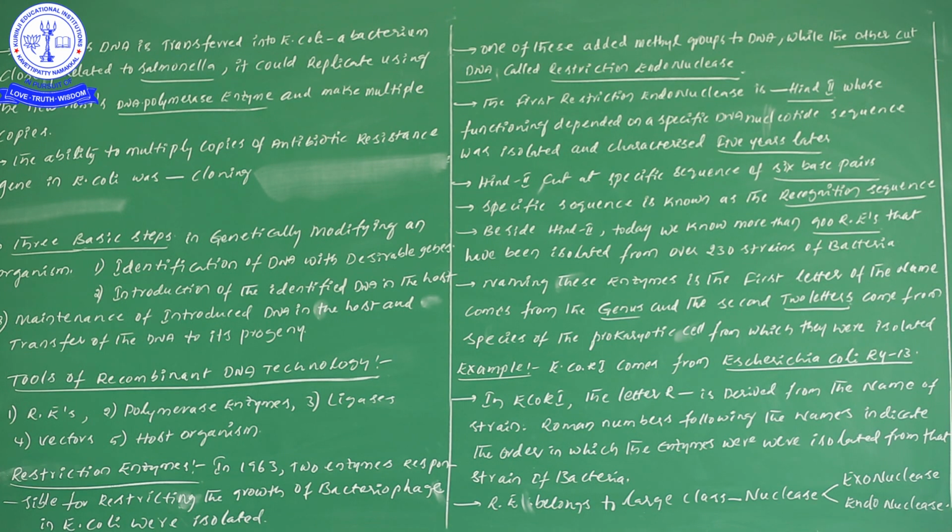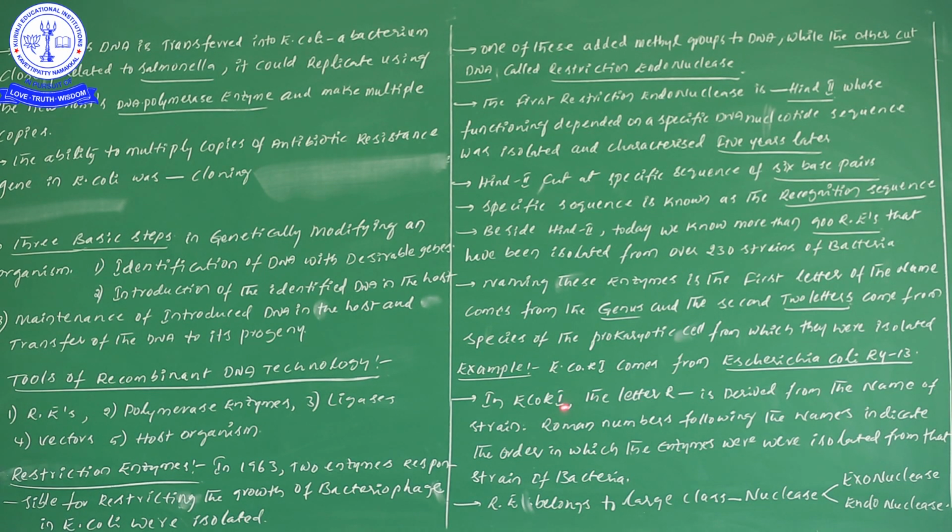I hope you understood this. EcoR comes from Escherichia coli. Instead of writing the entire Escherichia, we have written just E. Next, coli, we have written only co. That's why the enzyme name is EcoR. The letter R is derived from the name of the strain. So for the strain name, we have given R.